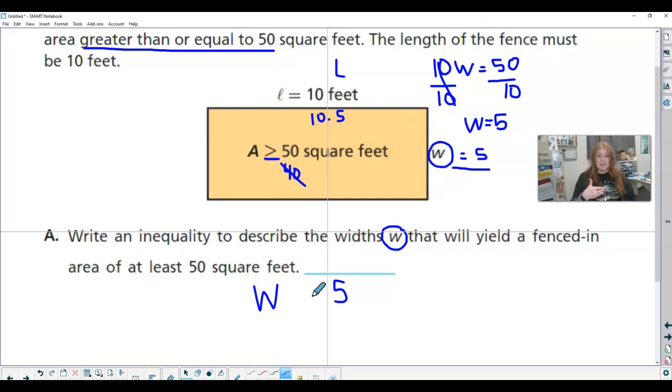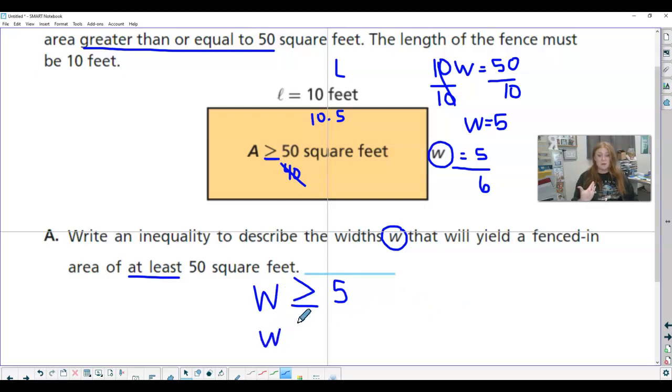So I know I can't go smaller. So I can do exactly 5, so I know, right, those words "at least" told me I can have an equal sign here, and we have one up here. It can be bigger than that. It can be at least 50. So what happens if I make the width 6? Does this make the statement true? 6 times 10 is 60. That's the area of 60, which is greater than or equal to 50. That would be true. So W can be greater than 5. It can't be less than it. W needs to be bigger than 5. It can be equal to 5. It cannot be smaller than 5.